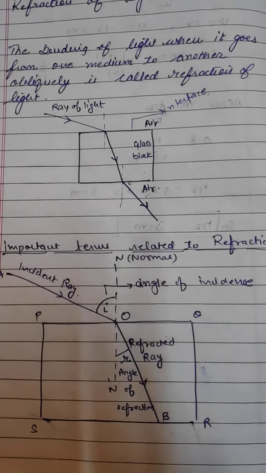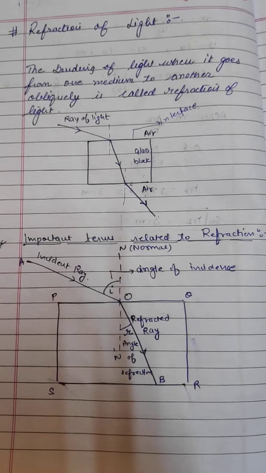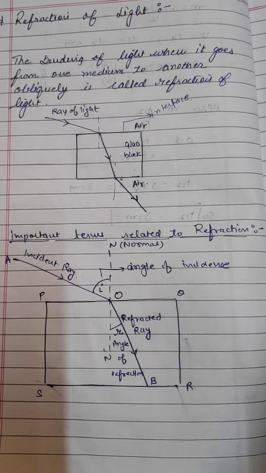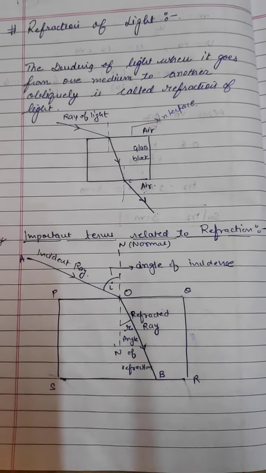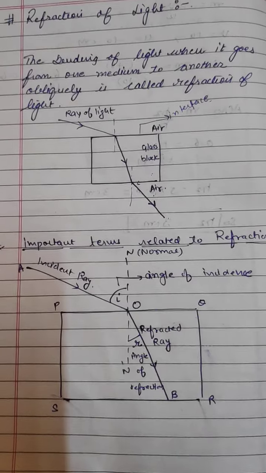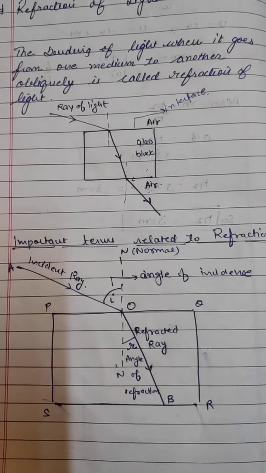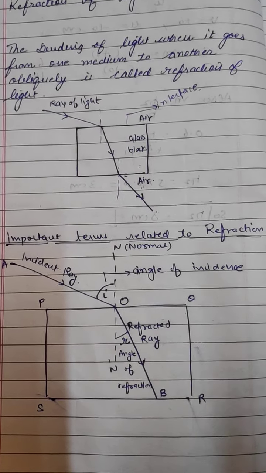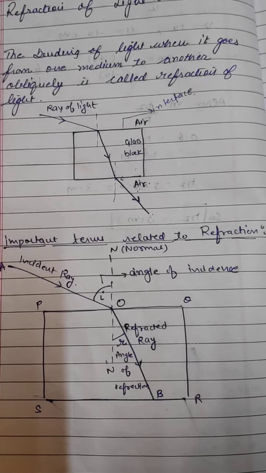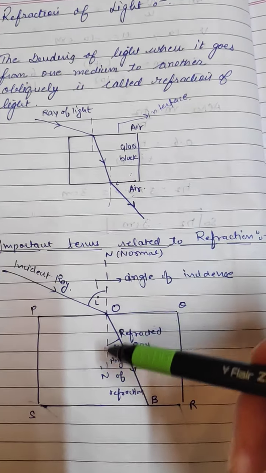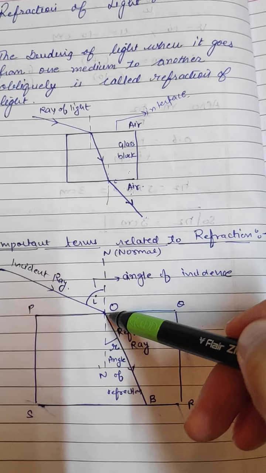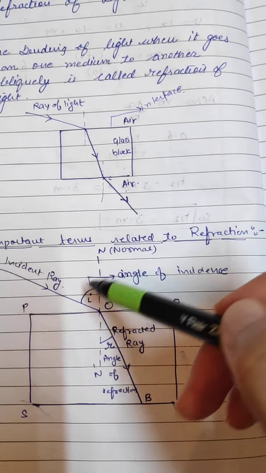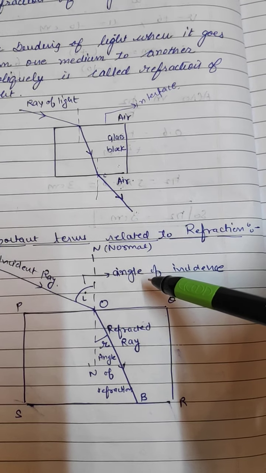Now we will discuss important terms related to refraction. First, this light ray AO, which is incident on the interface PQ. Now you know what an interface is. Interface is that which separates the two media. Medium is the singular word, and for the plural we use media, M-E-D-I-A. So draw a normal where the light is incident, and this is the incident ray, and the angle which the incident ray makes with the normal is called the angle of incidence.